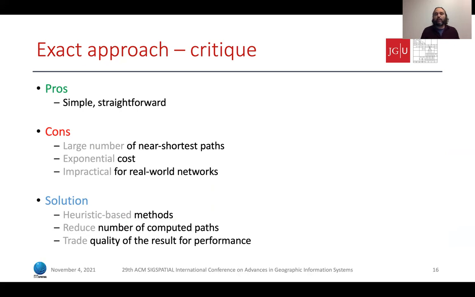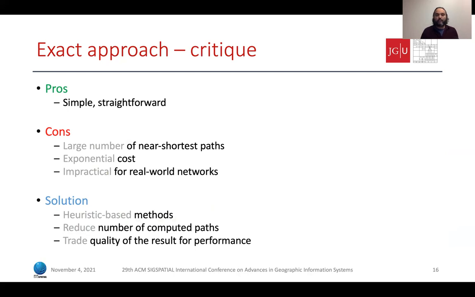And we expect the cost of this method to be exponential, and the method to be impractical for real-world networks. The solution is to come up with a number of heuristics that will trade the quality of the result, meaning the diversity of the result set, for performance. And the key is to reduce the number of computed paths.